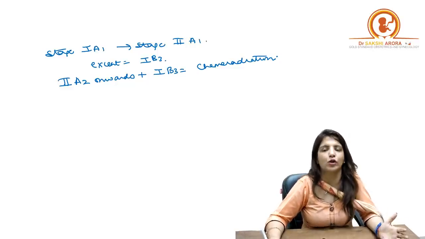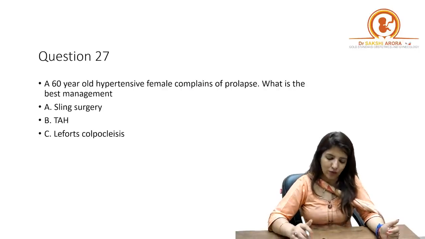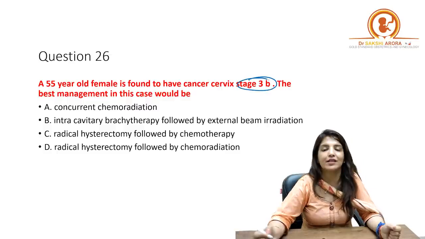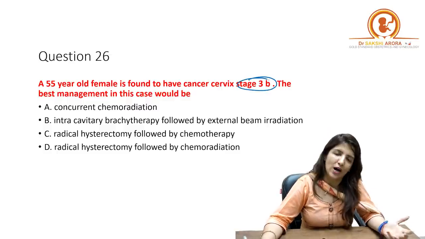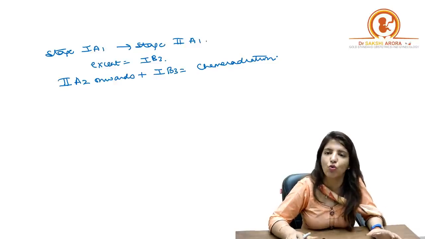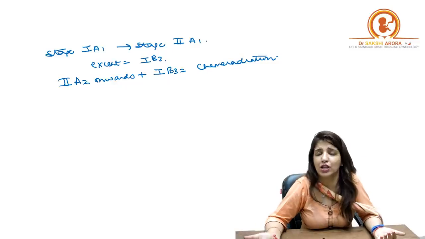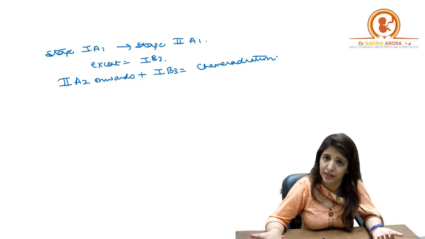If cisplatin is not available, then 5-fluorouracil. Right? So over here your question was asking that the cancer is stage 3B. So I told you from stage 2A2 onwards, you always have to do chemoradiation. So in stage 3B, you have to do a chemoradiation.